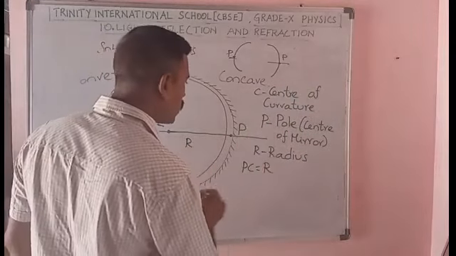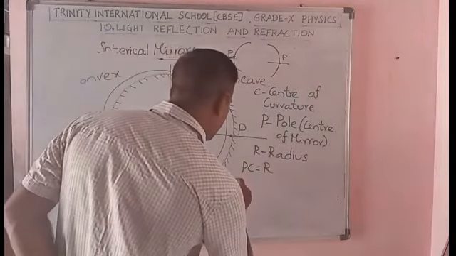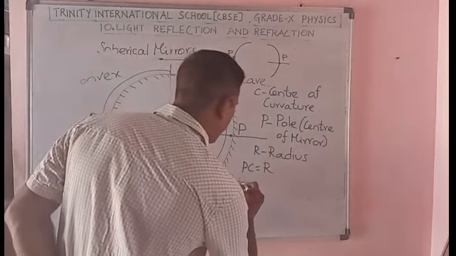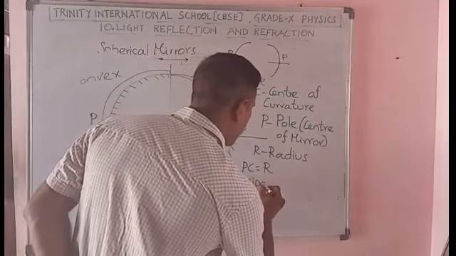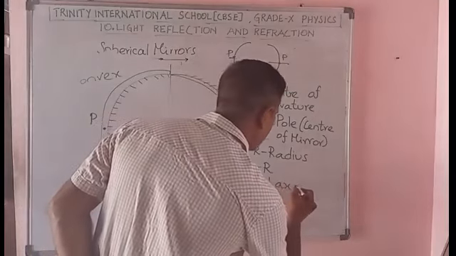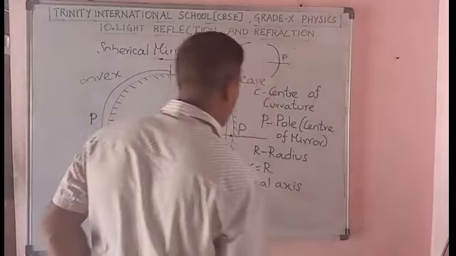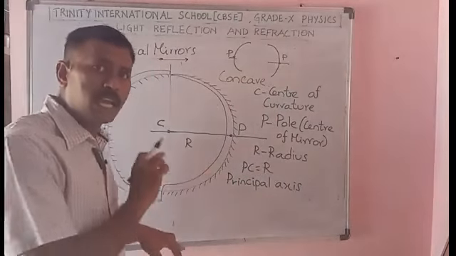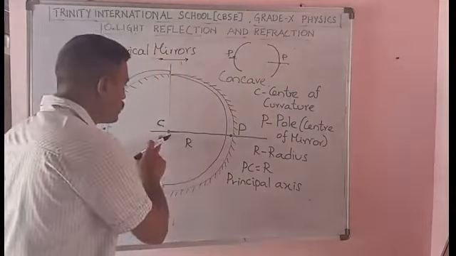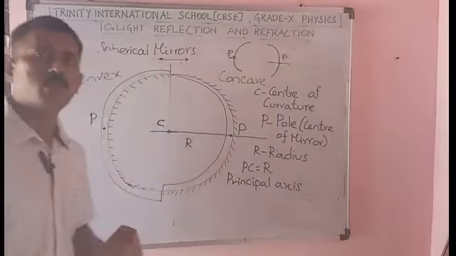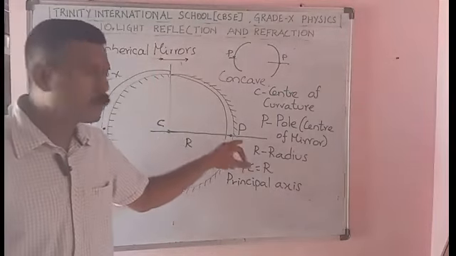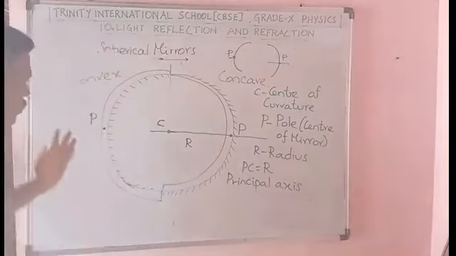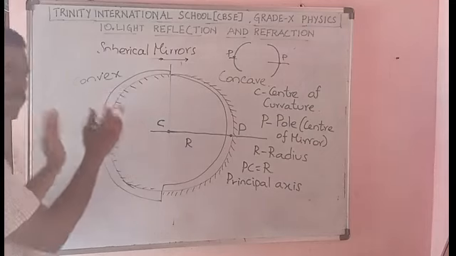So this line is called the principal axis. That is not the distance between C and P. Line passing through C and P. The line passing through center of curvature and the pole is called the principal axis. Okay. Similarly for convex also the same.